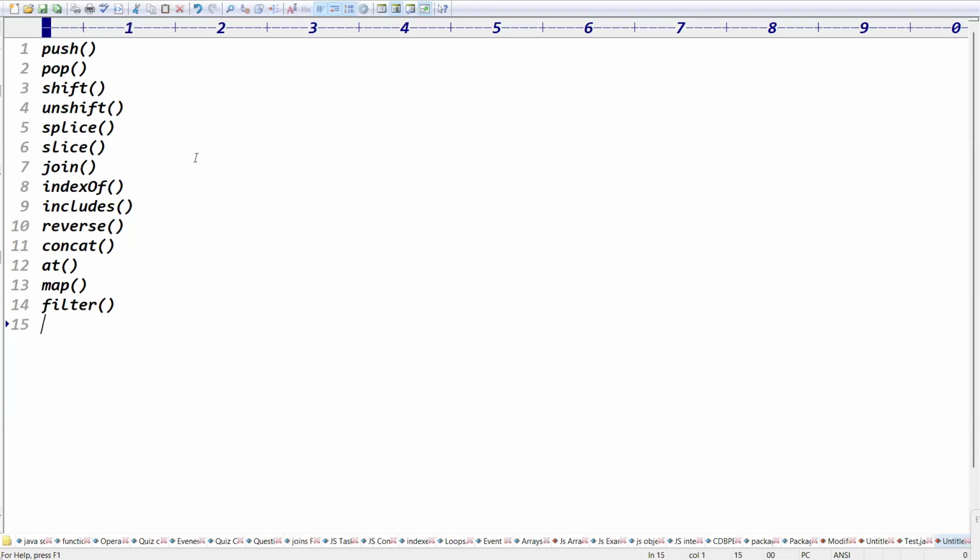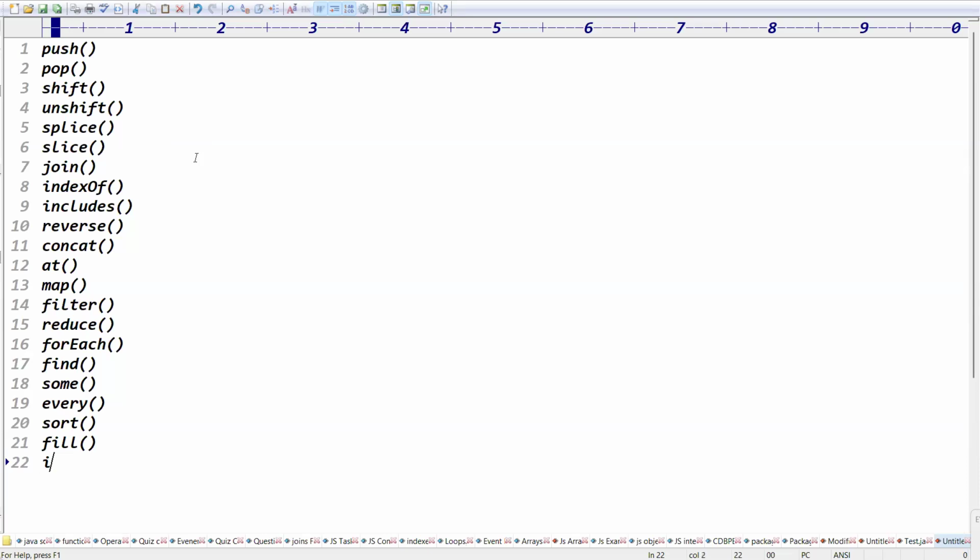Map, filter, reduce we completed. For each we completed, find we completed, sum we completed, every we completed, sort. Fill, just we completed the fill, right? Filling with the data at specific indexes and all. We completed 21 functions.